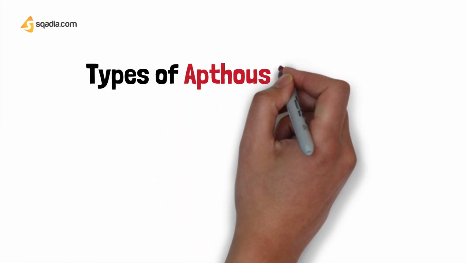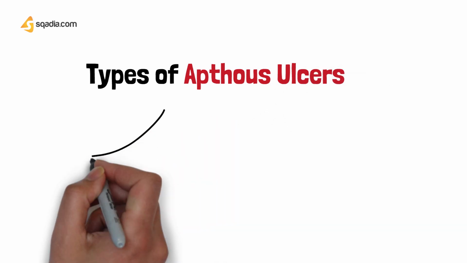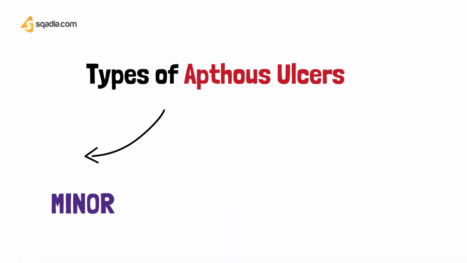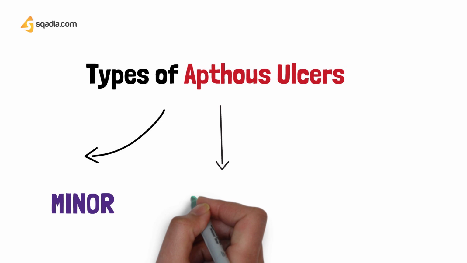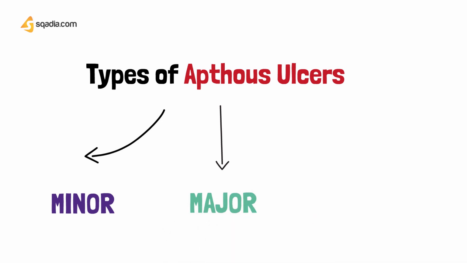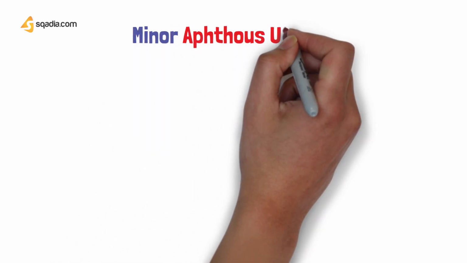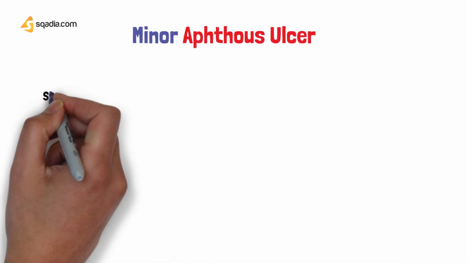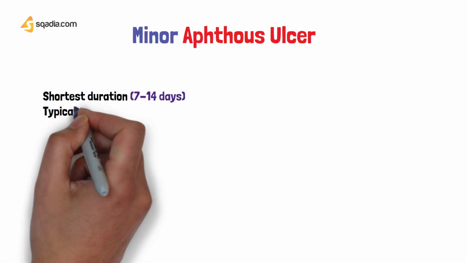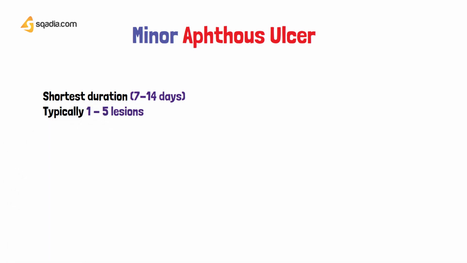So there are three types of aphthous ulcers. Number one is the minor aphthous ulcer. Number two is the major aphthous ulcer. And number three is the herpetiform type aphthous ulcer. So the minor aphthous ulcer. Minor aphthous ulcer is seen to last for about 7 to 14 days, and there are typically 1 to 5 lesions. It measures between 3 to 10 millimeters.